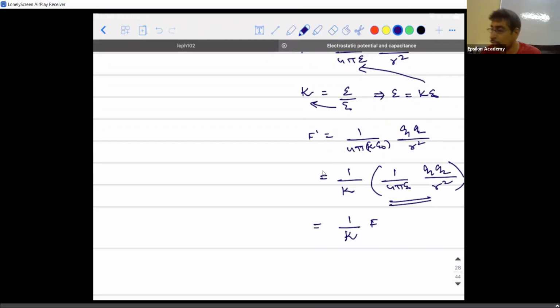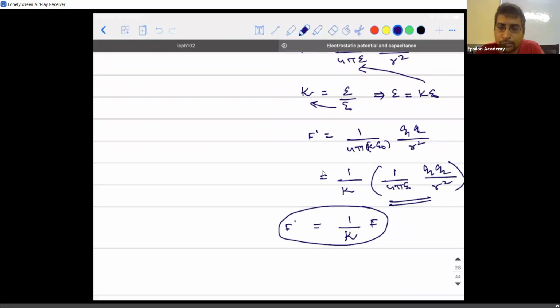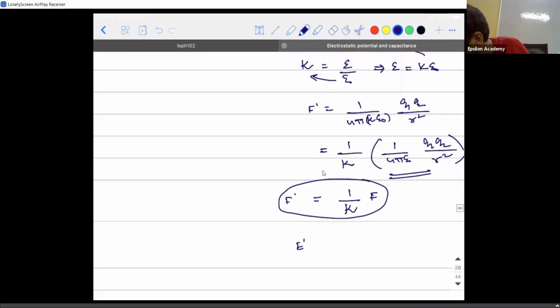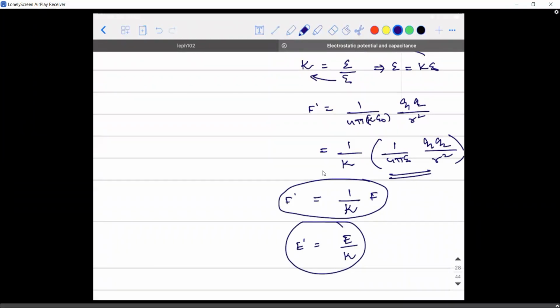So what happened to the force? There is a decrease in the force between the two charges by a factor of the dielectric constant. Whatever is the dielectric constant of that medium, you calculate the force in the air medium and divide it by the dielectric constant. Guys, are you able to understand? In a similar context, can I write that the electric field will also be E divided by kappa? You're able to understand this point?